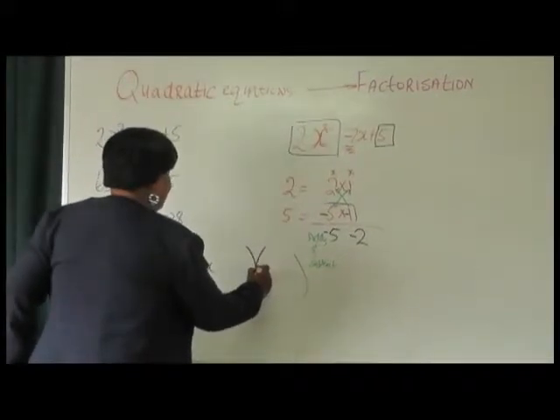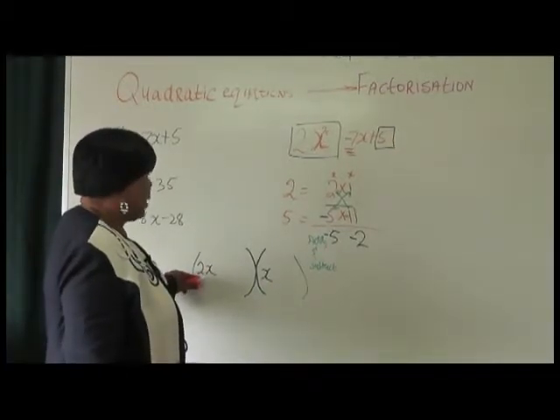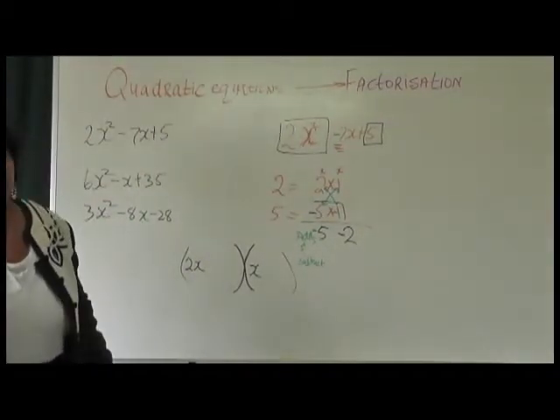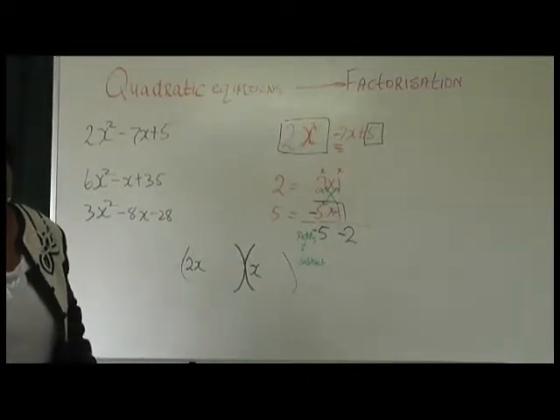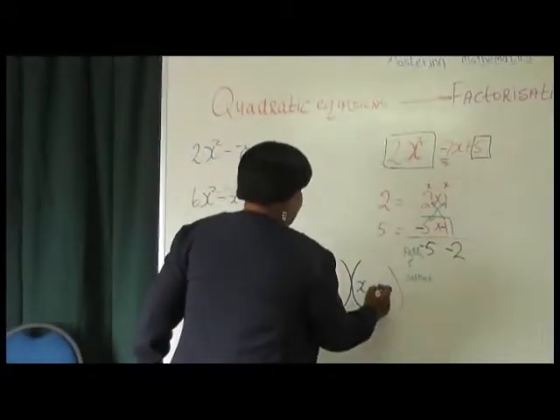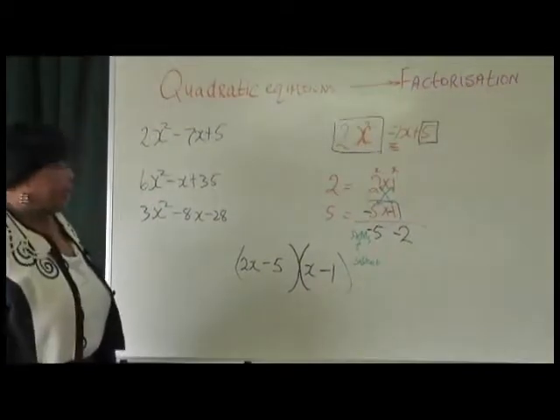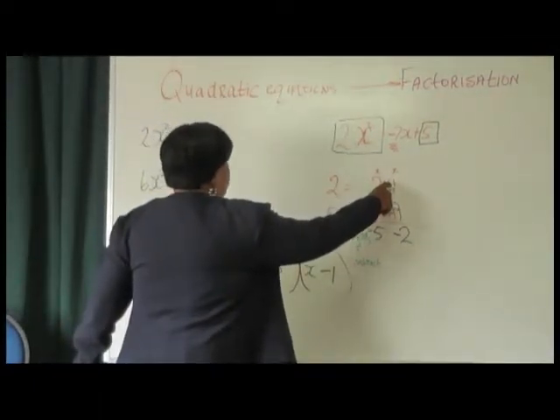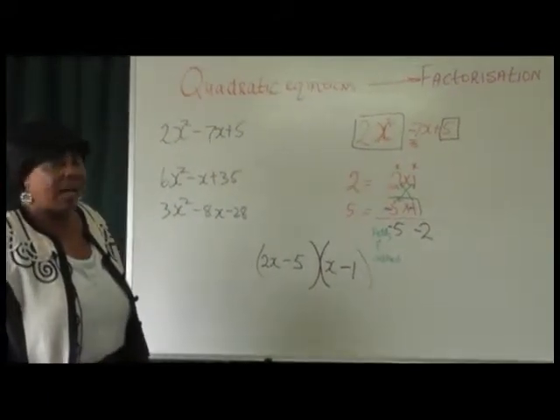And then, what do we do now? We observed that the 2 in the x squared term was multiplied by the negative 1 for the constant term, so we can't put them in the same bracket. The terms that are multiplied together cannot go in the same bracket. So this negative 1 comes over here, and of course the negative 5 would come over here, okay? Because the negative 5 is multiplied by the term in our x squared that has 1 as the coefficient, so it goes in the opposite bracket. And that is all we have to remember.